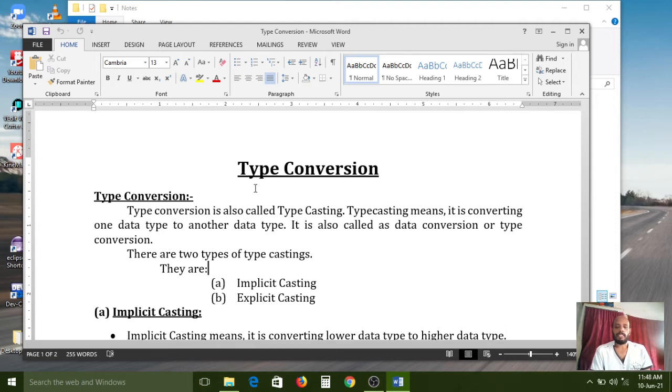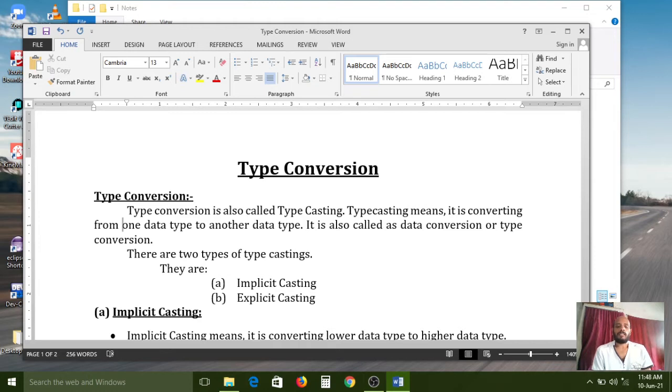Type casting means converting from one data type to another data type. It is called data conversion or type conversion.